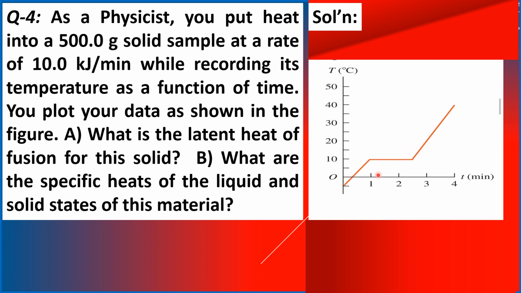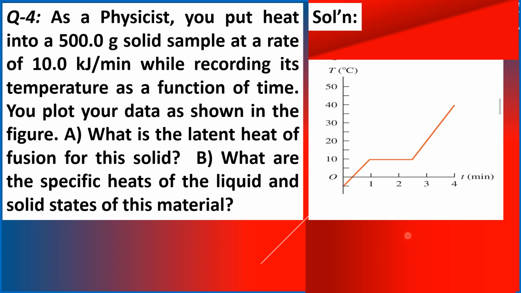So in other words, our graph is divided into 3 segments. The first one, a straight graph line sloping upward to the right. The second segment is horizontal. And the third segment also a straight line sloping upward to the right.